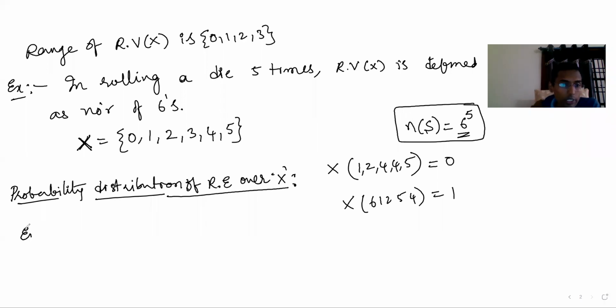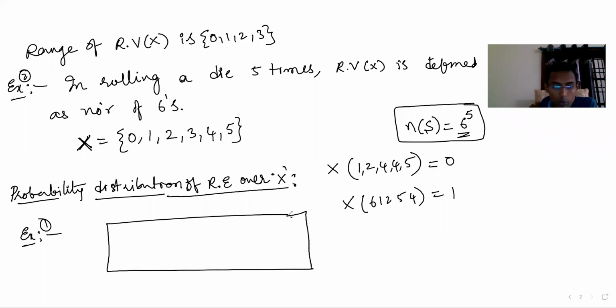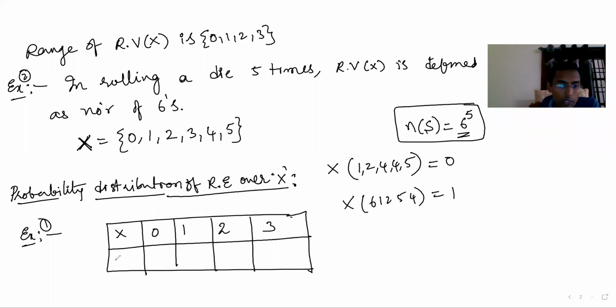For example, in the first example and this second example, what is the probability distribution? We are distributing probability over the random variable X. What are the random variable X values in the first example? 0 heads, or 1 head, or 2 heads, or all 3 heads. Understand it like this: probability of X equal to 0, that is, number of heads 0, is 1 by 8.